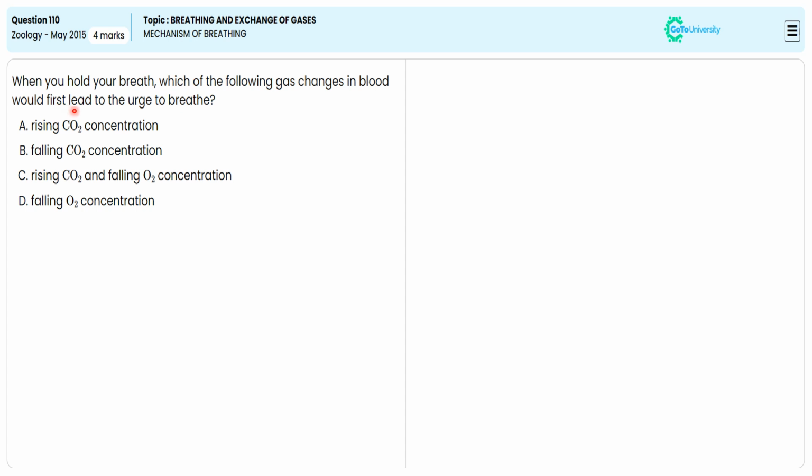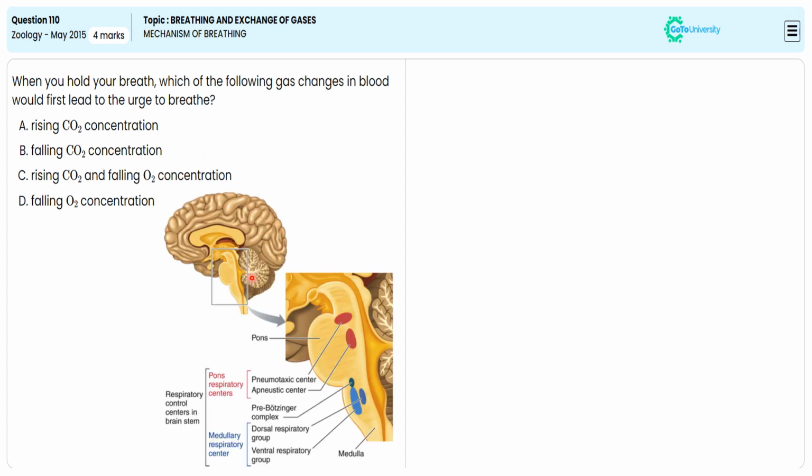In this multiple choice question, from the given options, they are directing us to specify the correct option illustrating the gas change in the blood that would first lead to the urge to breathe when you hold your breath. For this, let me explain the breathing control center of the brainstem. In the brainstem, the pons and medulla oblongata have the respiratory center to control the breathing process.